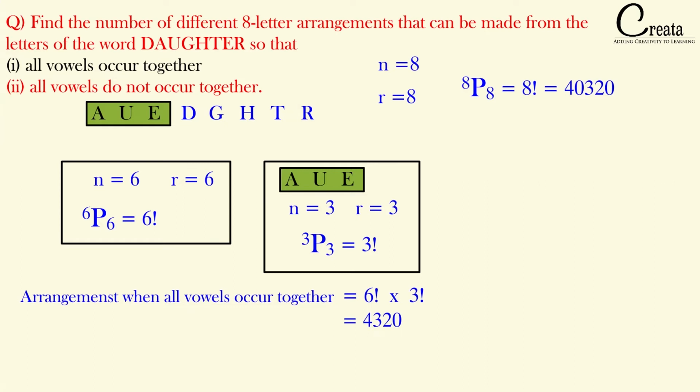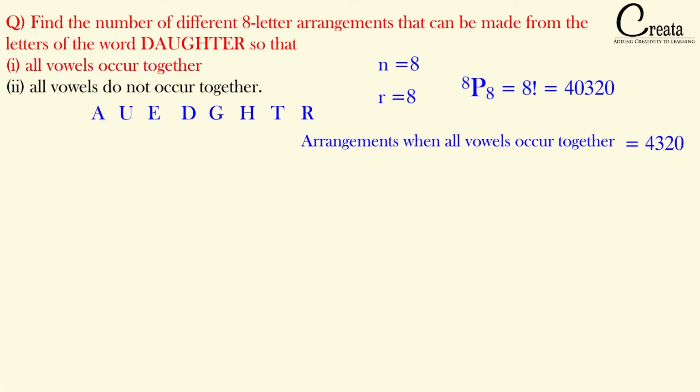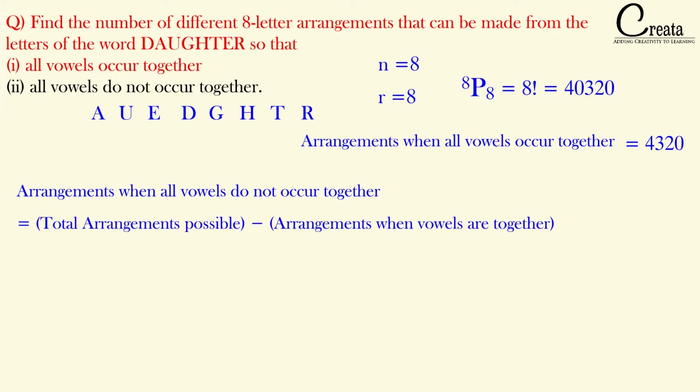Now let's move to the second case where all vowels do not occur together. It means that we cannot put AUE together. So what will be the number of cases that we can form? It will be equal to the total cases that we can form from the letters of daughter, that is 8 factorial, minus the cases when all the vowels are together.